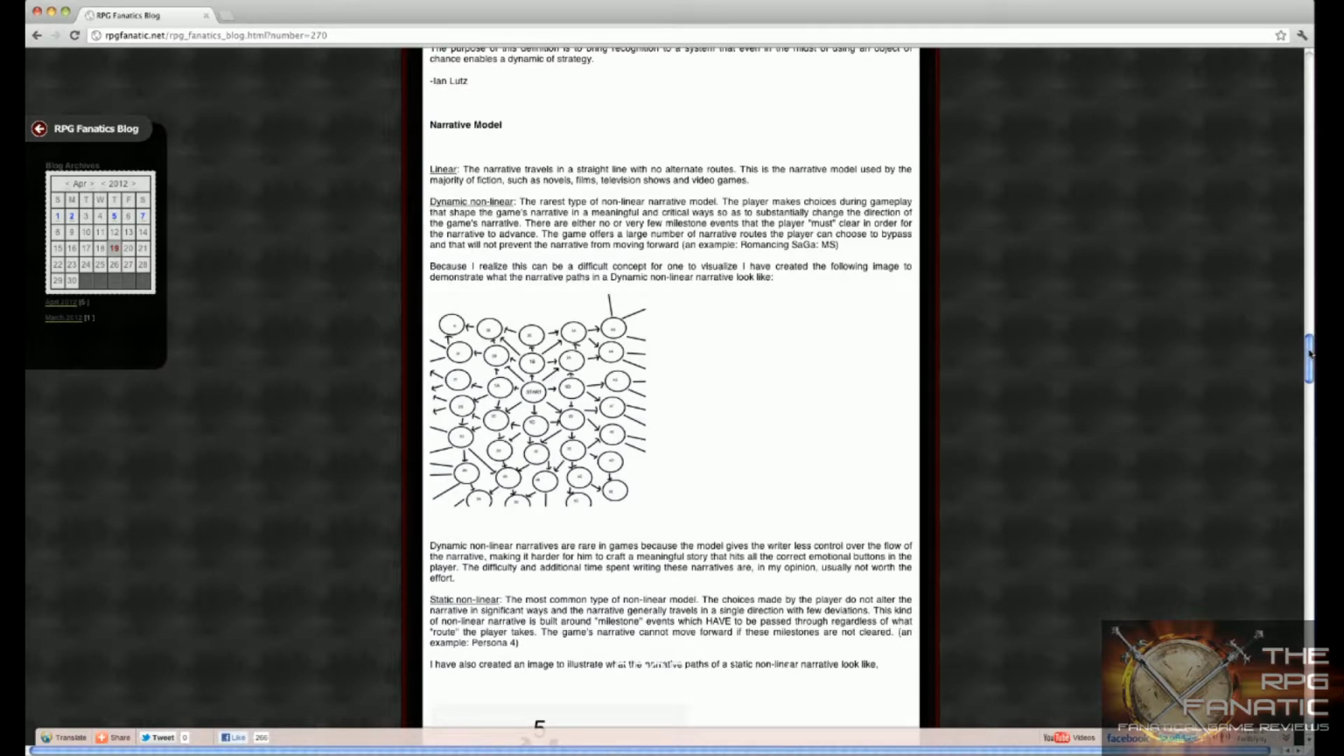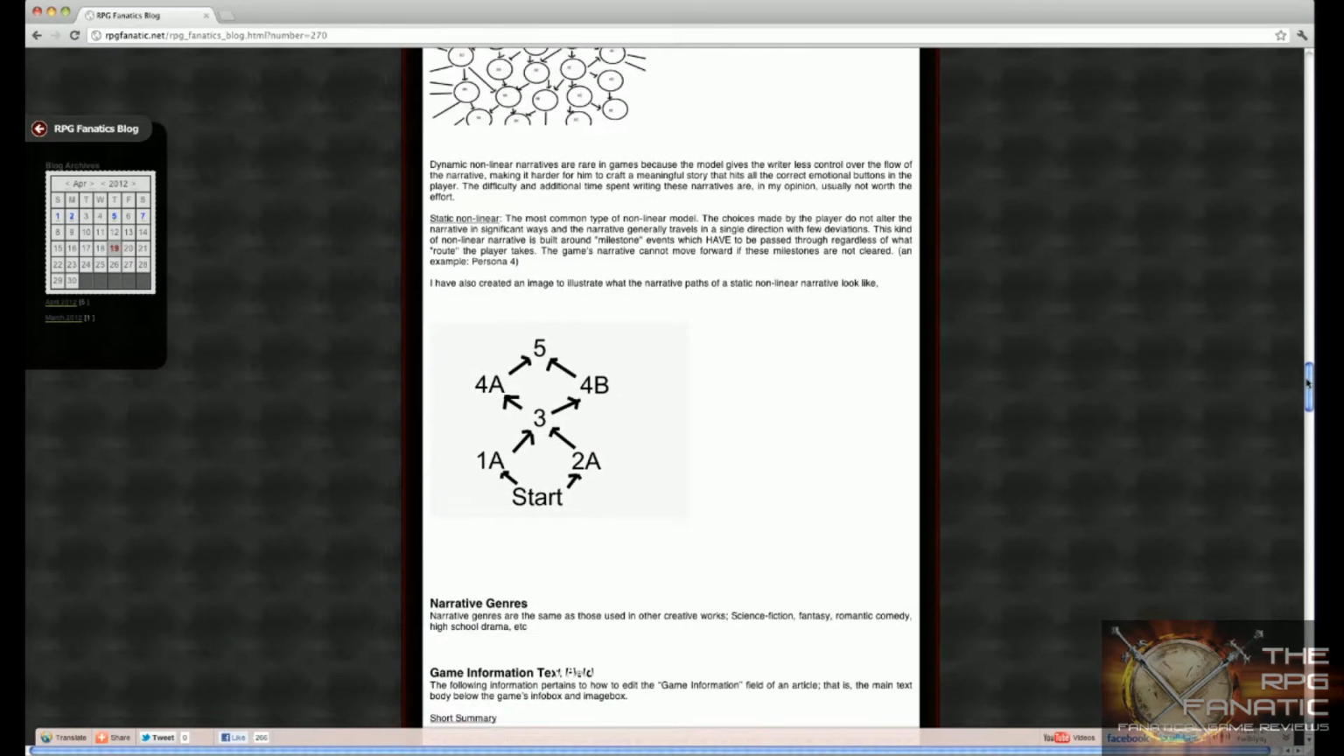Now, the other one most people are familiar with is a static nonlinear game, which is primarily just dialogue trees that make slight changes in the narrative, but not substantial changes. The ending is usually identical at the end, but there might be slight variations to the ending. The important thing is that this is the most common type of nonlinear model. The choices made by the player do not alter the narrative in significant ways, and the narrative generally travels in a single direction with few deviations.